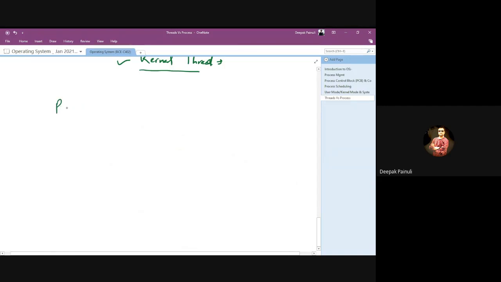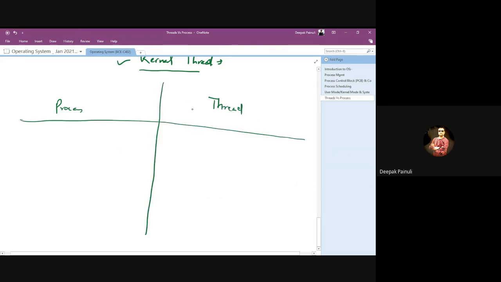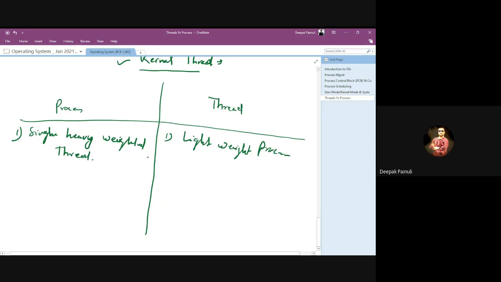So let's differentiate between process and thread, right? First point, a thread is a lightweight process. A process can be defined as a single heavyweight thread, right? It is the same, right?